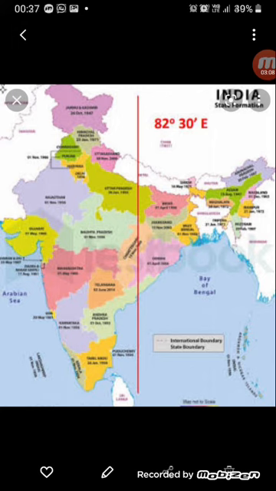So we have now discussed the location and the extent of India. So we are going to carry on with the rest of the part of the chapter the next day.